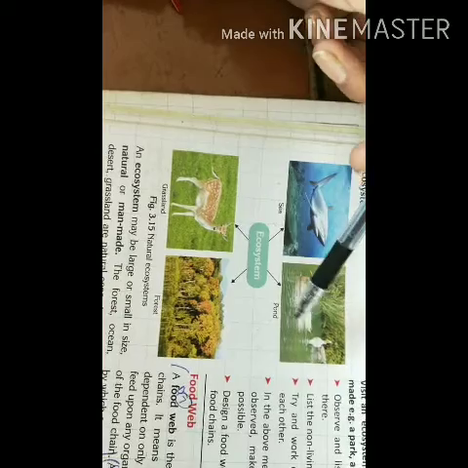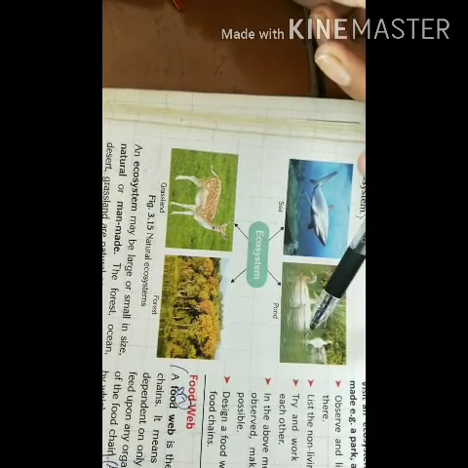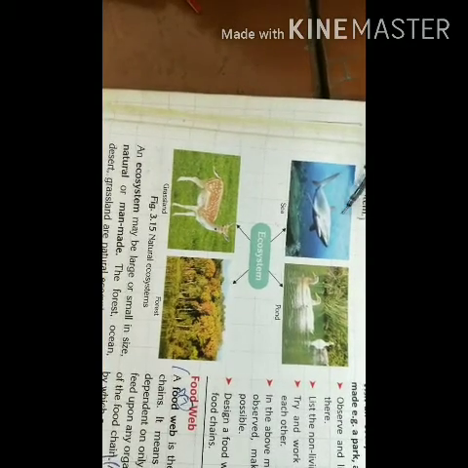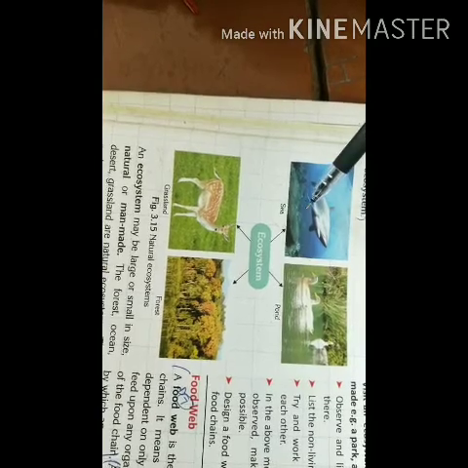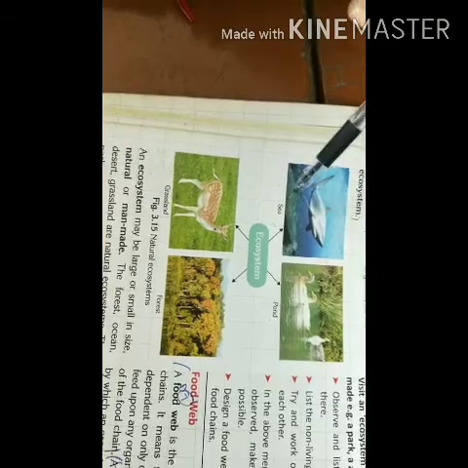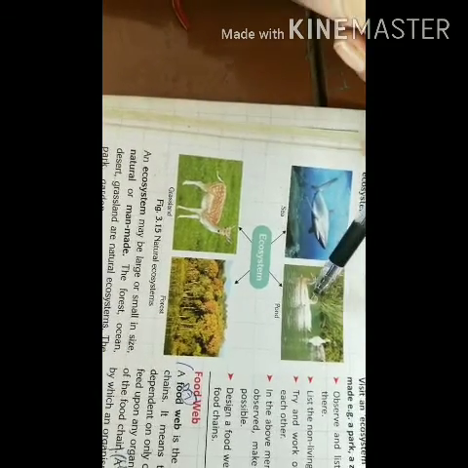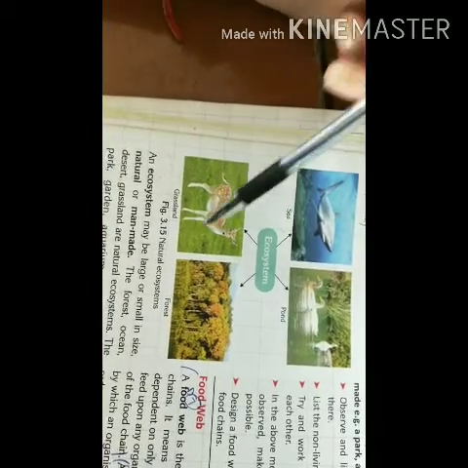Here in the pond you can see animals which require water to live. Here in the sea, the organisms which live in it are dependent on sea water. So these are examples of ecosystems: sea ecosystem, pond ecosystem, forest ecosystem and grassland ecosystem.